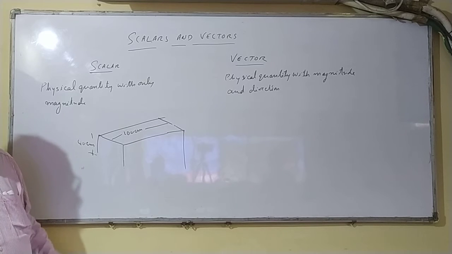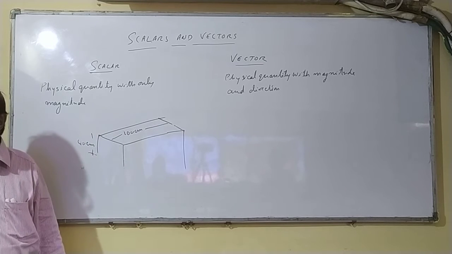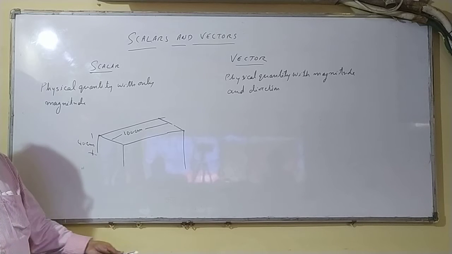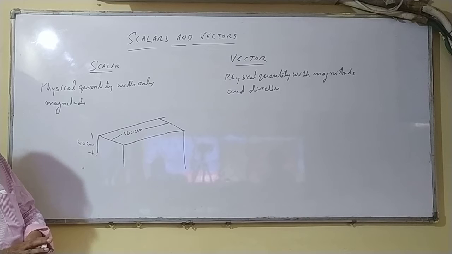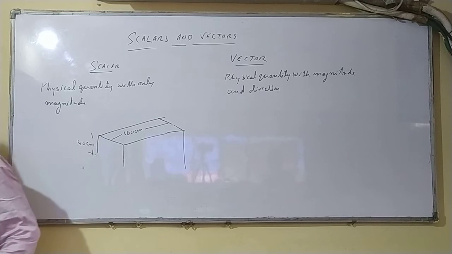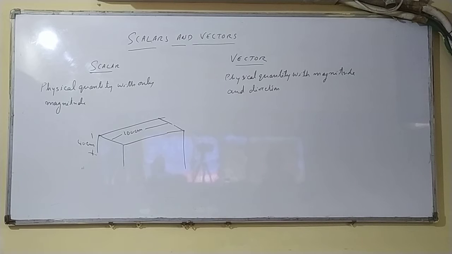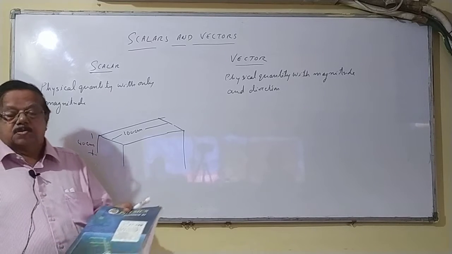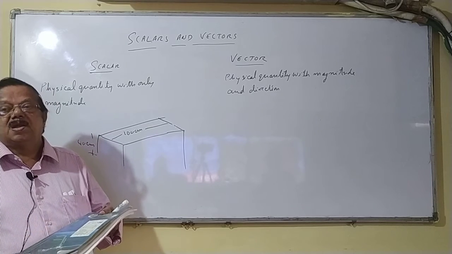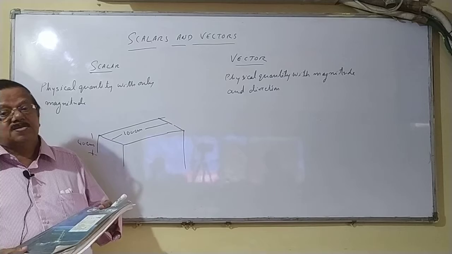It is foolish to say in this direction 32 degrees Celsius, in this direction 32 degrees Celsius. Any direction you take, temperature is the same. Now, the size of this book. I have a book with me. The area of the book is 20 square centimeter. It does not have any direction.